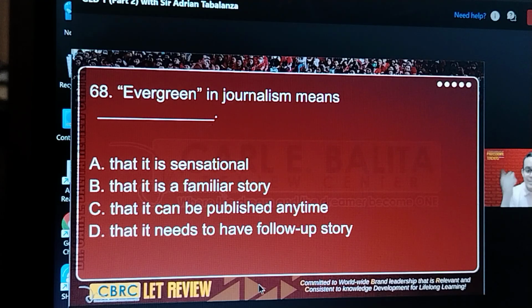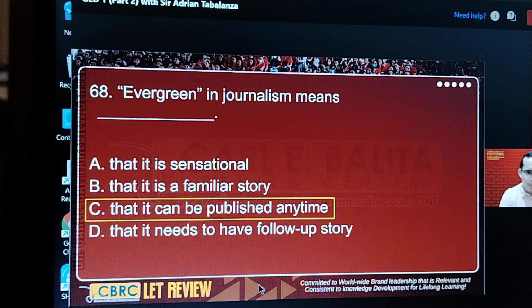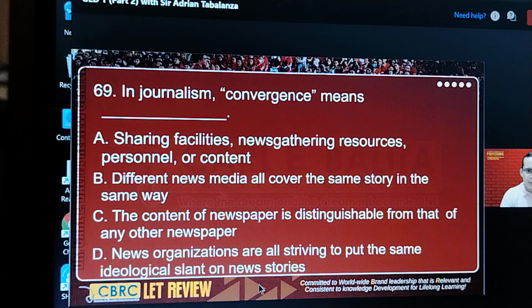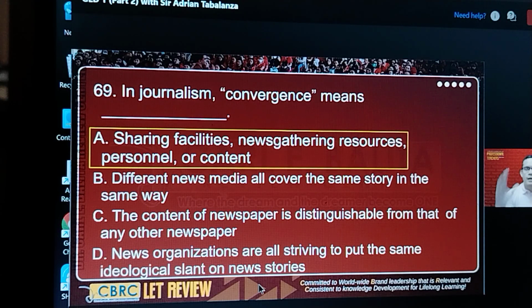Okay, good. Now let's go to stage. Agree. We also discussed this a while ago. I showed this to you. The answer is that the topic can be published anytime. That's the next one. So this too. The answer here is that it is source, personnel, and one platform.